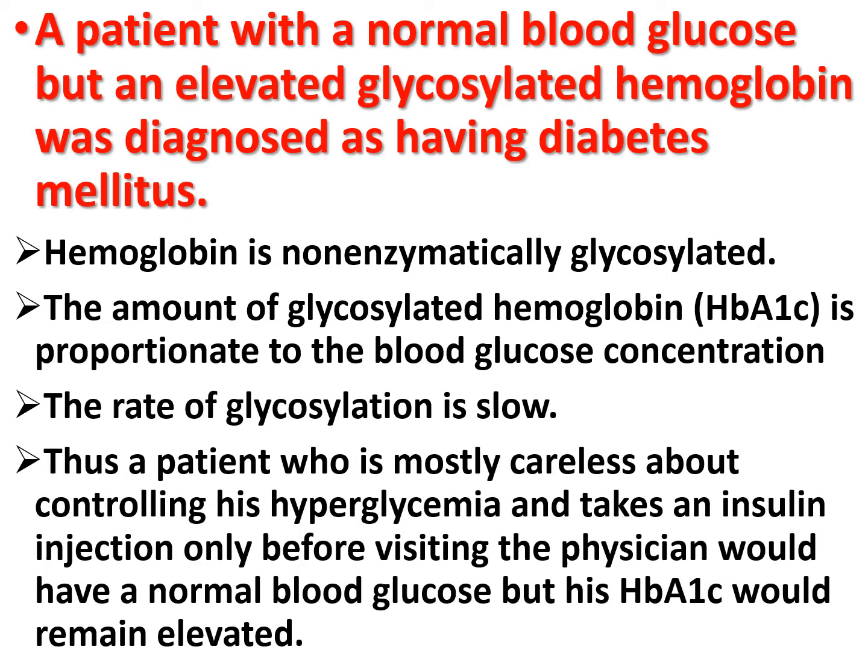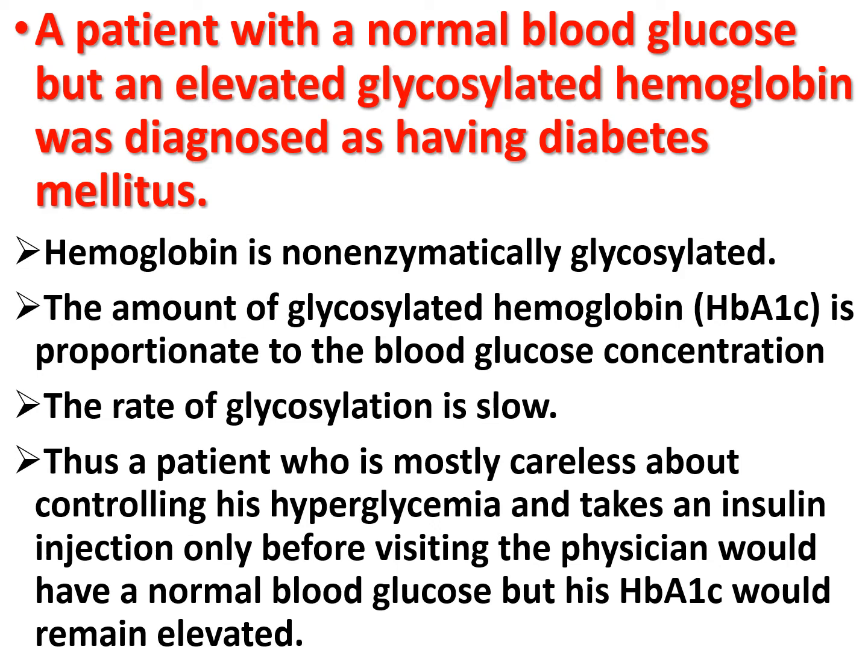Now, a patient with normal blood glucose but an elevated glycosylated hemoglobin was diagnosed as having diabetes mellitus. Hemoglobin is non-enzymatically glycosylated by the glucose that enters the erythrocytes. The amount of glycosylated hemoglobin is proportionate to blood glucose concentration and is normally about 5%.